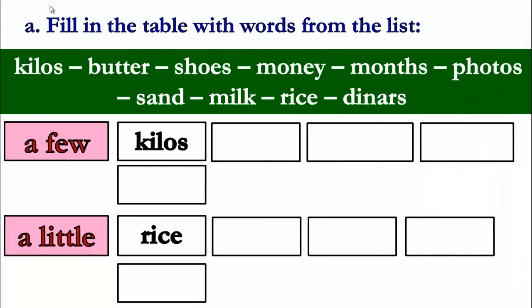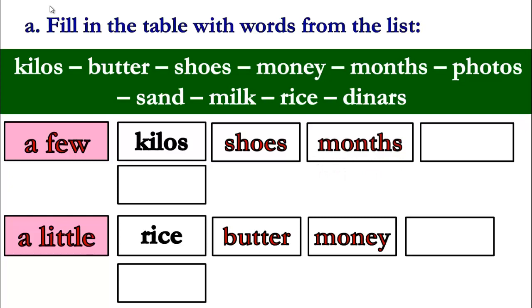A few, a little. You have the word butter, you are going to write it in the, that's right, a little. What about shoes? Excellent. It's going to be, that's right, in the countable column. So here you are going to write the word a few. What about money? Can we count the word money? That's right, so it's going to be with a little. What about months? That's right, it's going to be with a few.